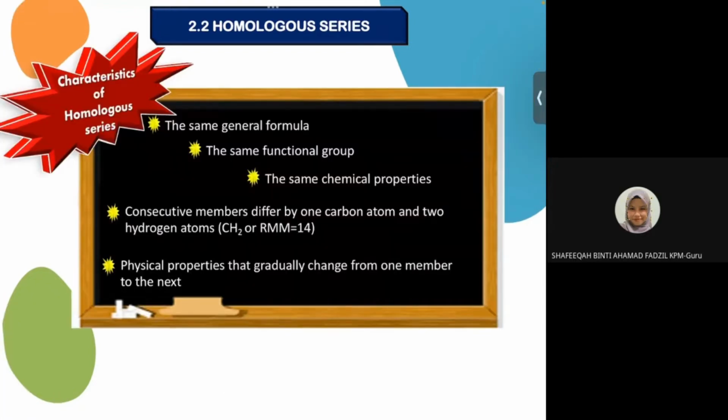So apa karakteristik of homologous series? You kena tahu what is the characteristic of homologous series. Number one, they will have same general formula. They will have same functional group. Nanti kita akan discuss one by one. They have same chemical properties.